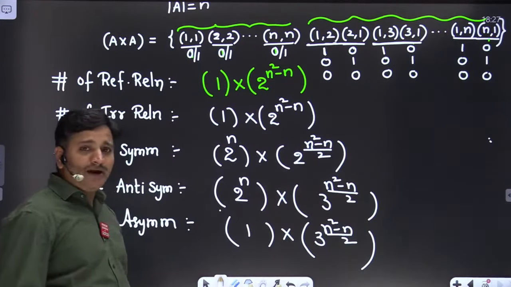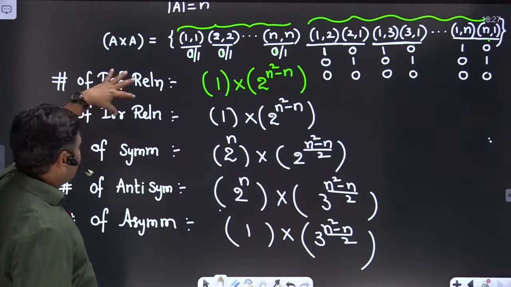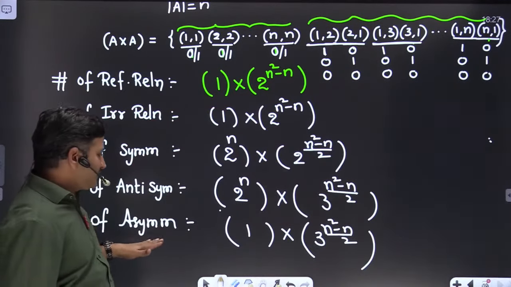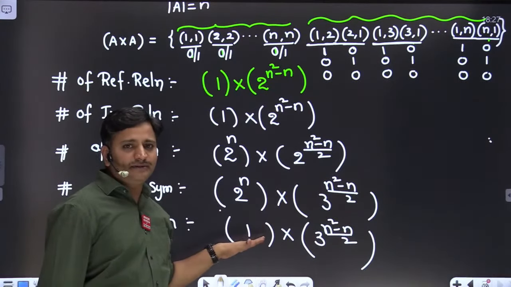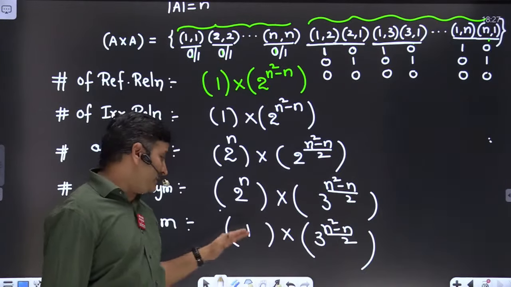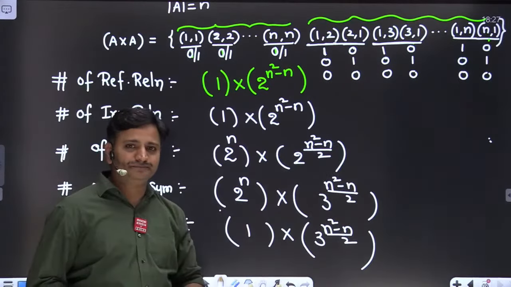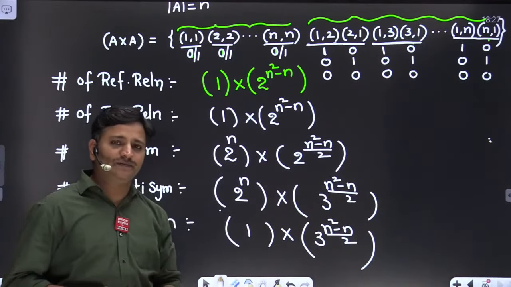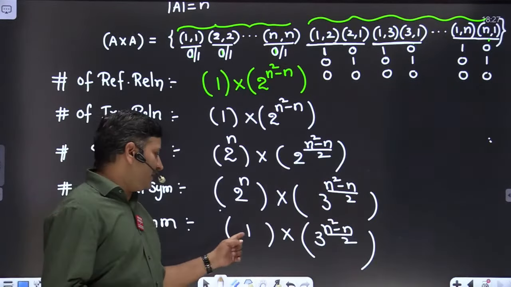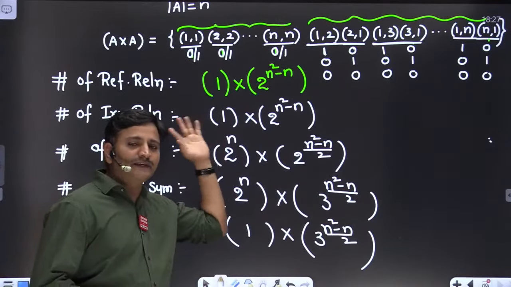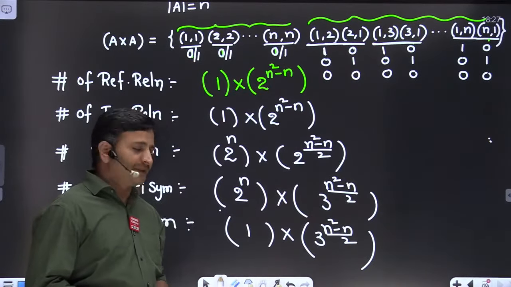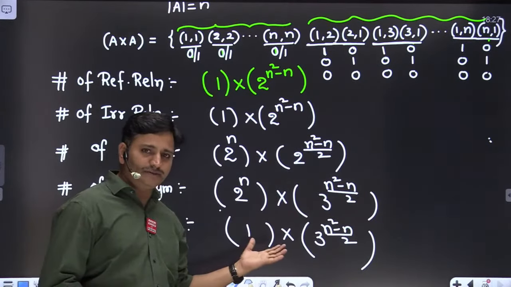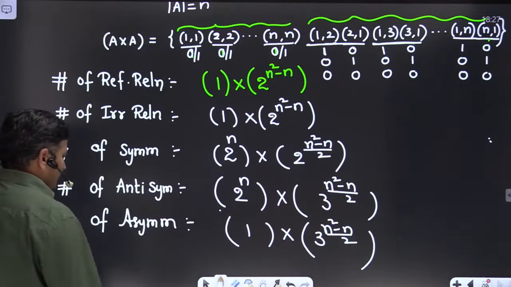Okay. You may have another doubt, friends. In irreflexive relation, all diagonal elements are absent in only one way. In asymmetric relation also, all diagonal elements are absent. Then can I say every asymmetric relation is irreflexive? Yes, friends. Every asymmetric relation is irreflexive only. Clear? Because all diagonal elements are absent, right? Okay, fine.